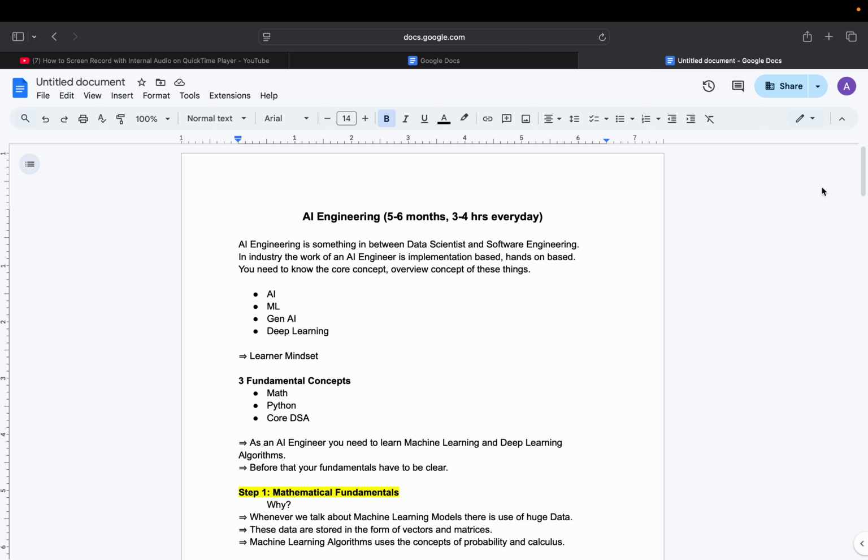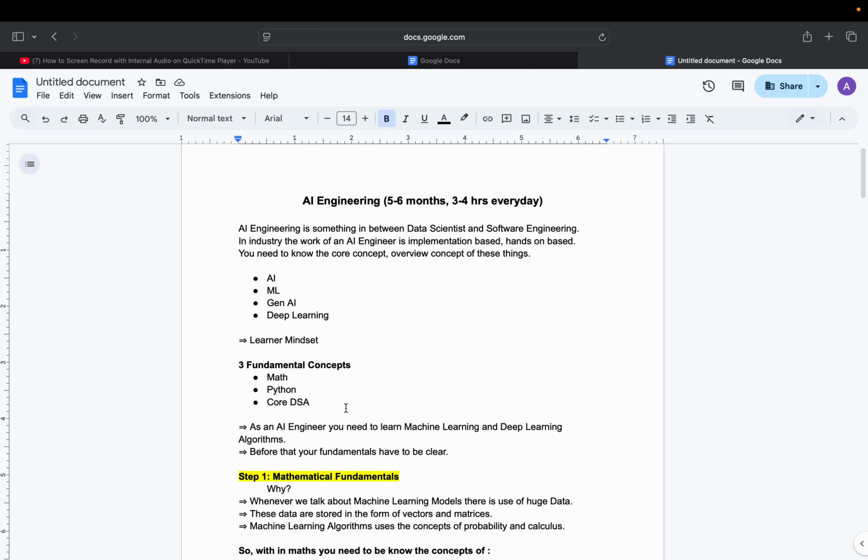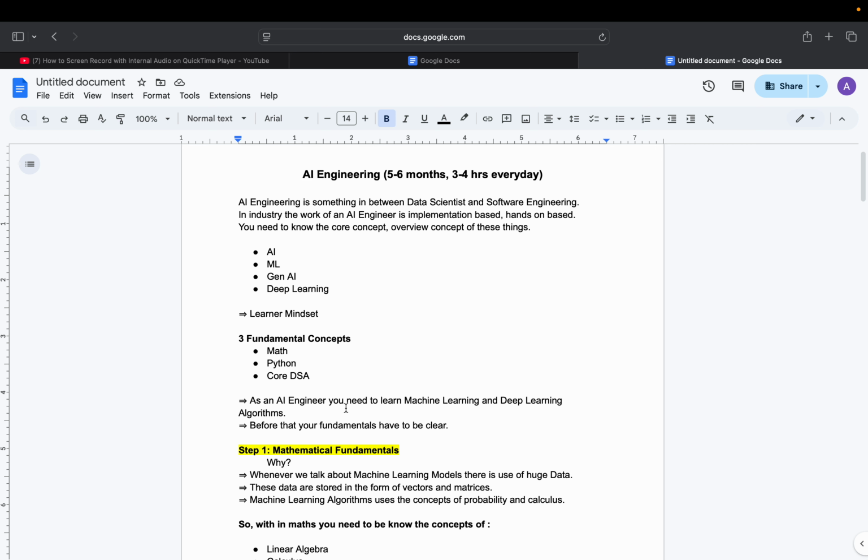So today we are going to discuss AI engineering. To learn about AI engineering, it usually takes 5 to 6 months, which means you need to practice 3 to 4 hours every day. So first of all, let's discuss what AI engineering is.